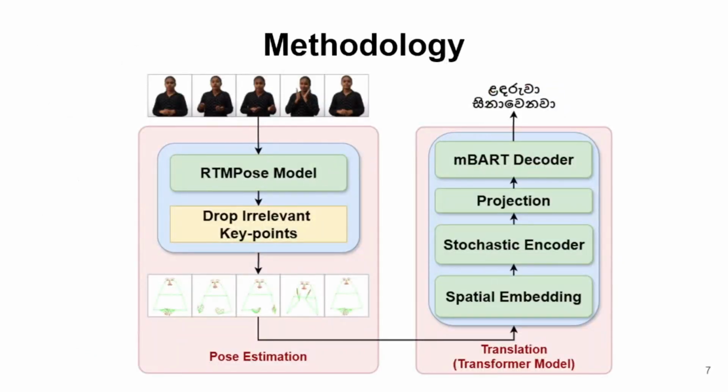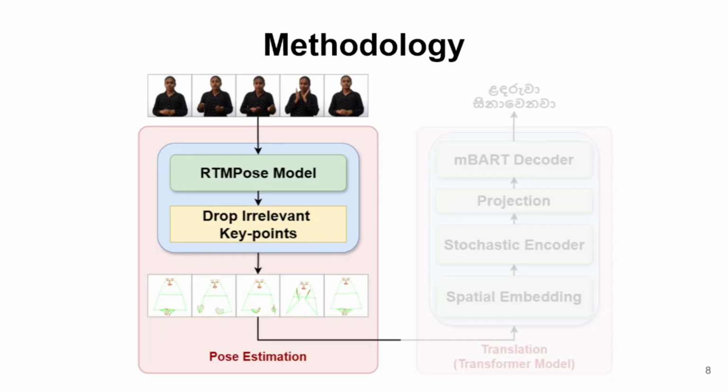This figure shows the overview of our system. It contains two main parts, pose estimation and translation. Pose estimation is identifying human poses from sign videos. For that, we use an off-the-shelf model called RTMPose. This model gives 133 key points. To identify the signs, we only required upper body movements of the signers, like face and hand movements. So, we dropped irrelevant key points and selected 102 key points for the translation part of our system.